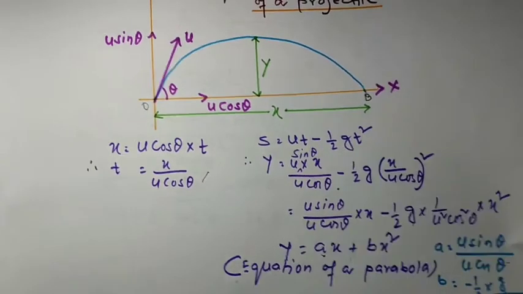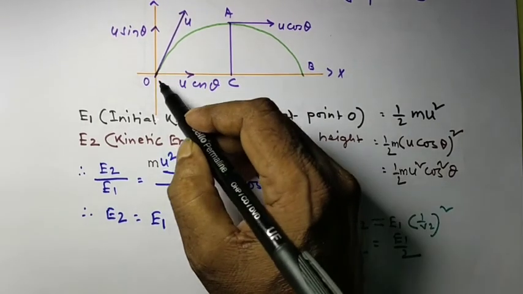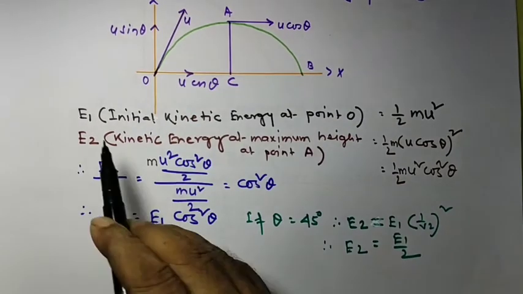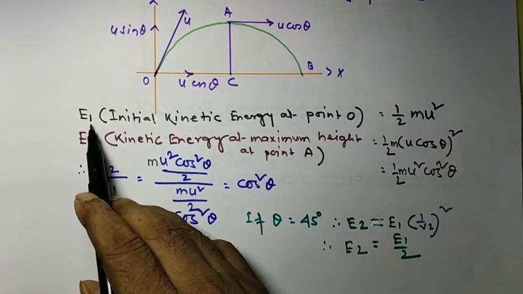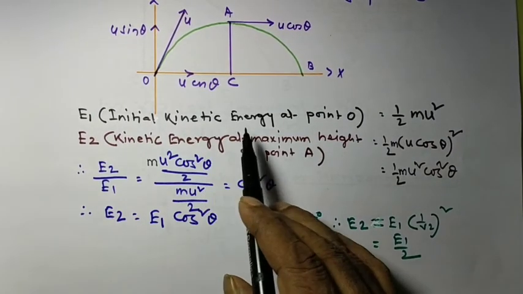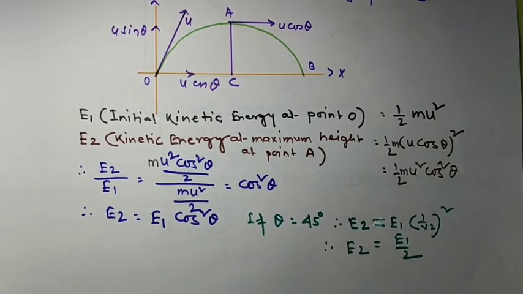Now we will see the kinetic energy of a projectile. What is the kinetic energy of a projectile? First we will calculate the kinetic energy at point O. We can call it E1. E1 is the initial kinetic energy at point O, which is equal to half m u square. We know that the kinetic energy of a moving particle is equal to half m v square.